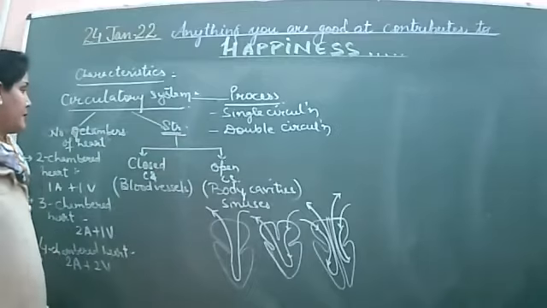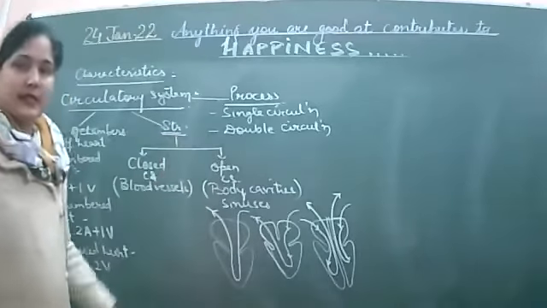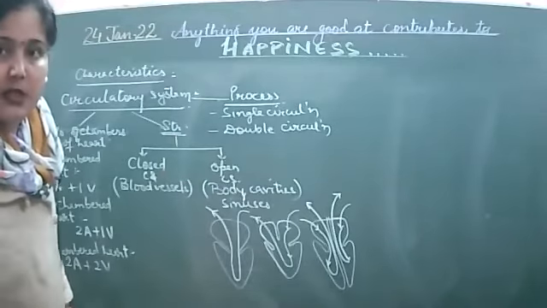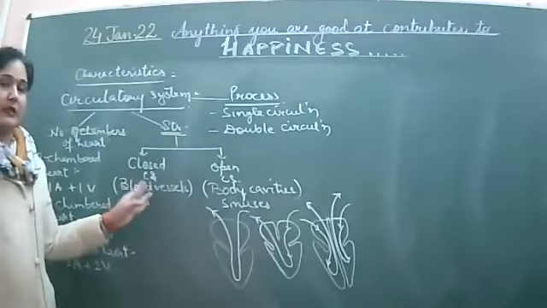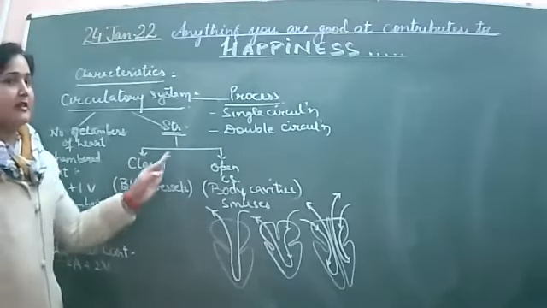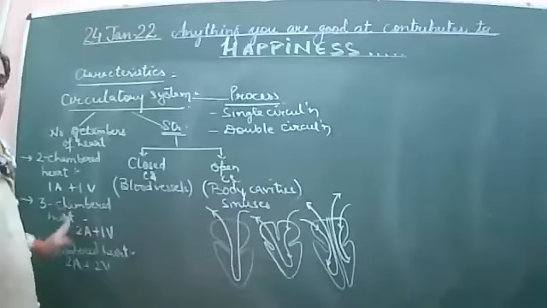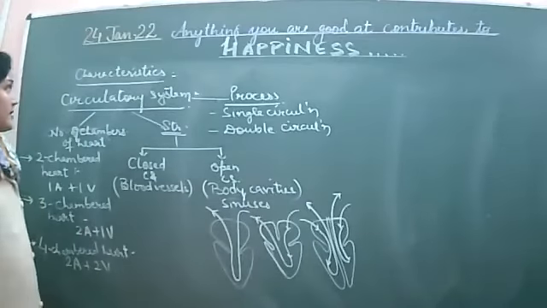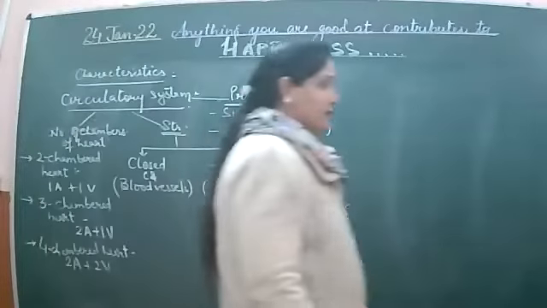So depending upon the circulatory system, there are three further features that can be provided to the Animalia members. Depending upon the process, they can be classified as showing single circulation or double circulation. Depending upon what type of system they carry, that is whether closed, having blood vessels, or open, not having blood vessels. And also depending upon the number of chambers of the heart. Done. So this is about the circulatory system.